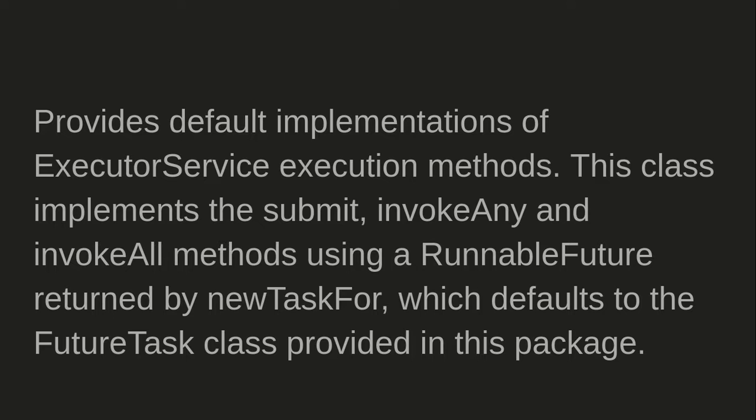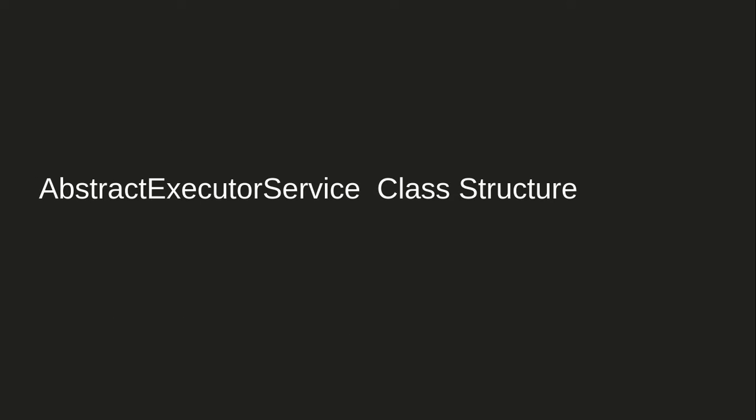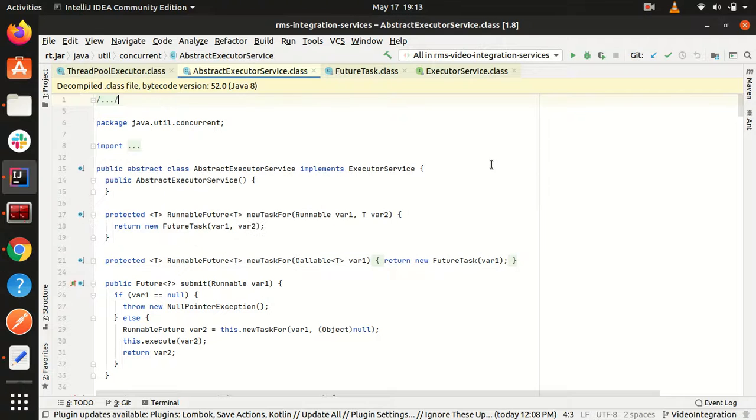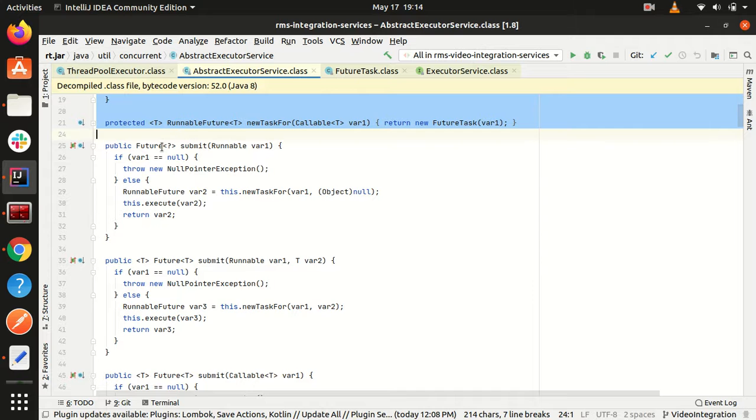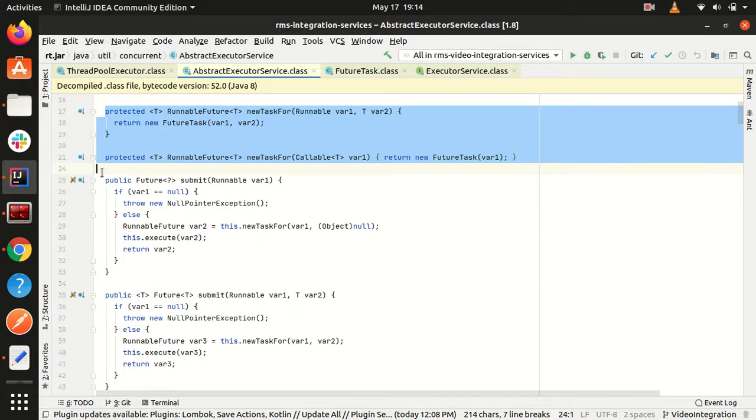Now let us see how exactly this AbstractExecutorService class looks. As you can see here, this is the IntelliJ IDE that I use. In here we have the public abstract class AbstractExecutorService, which, as we know, implements the ExecutorService interface. Inside it, it defines a method named newTaskFor, which returns the RunnableFuture. Then, as we studied in the slide, it provides default implementations for the submit methods present in the ExecutorService interface. As you can see, it is providing implementations.